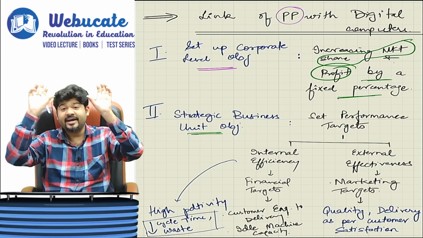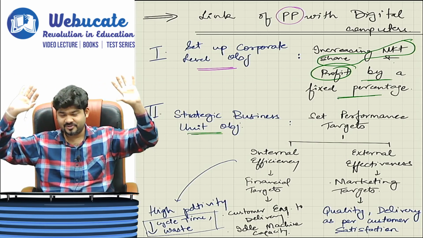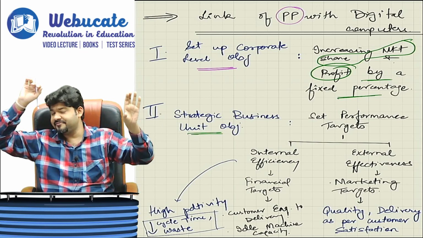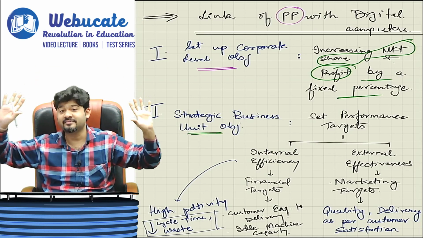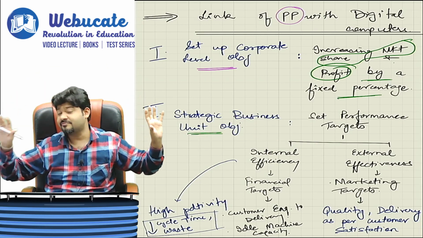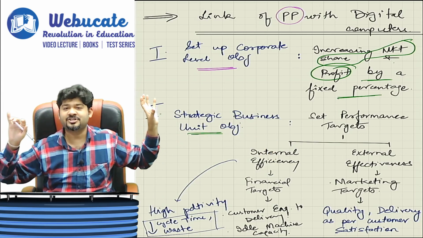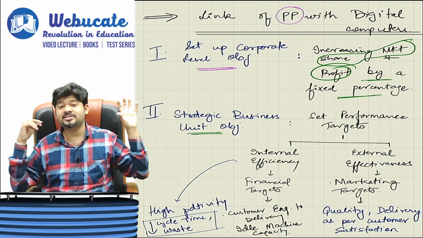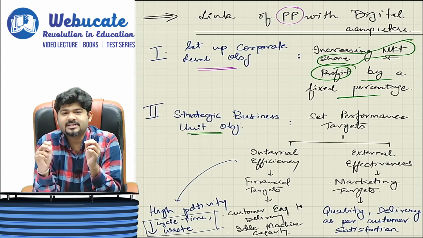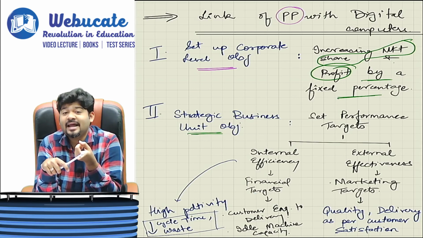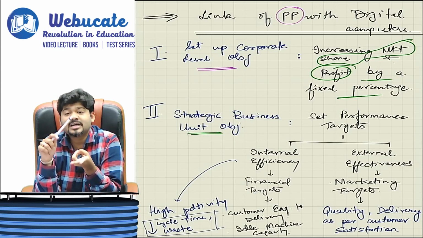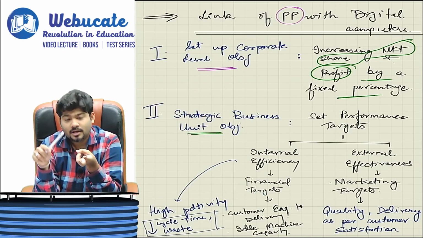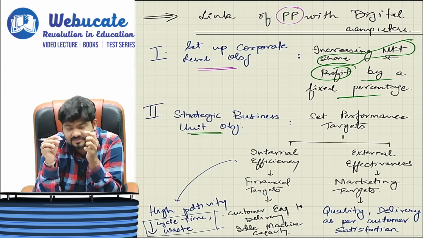Now this is where the day-to-day operations start. So in this, we have internal efficiency and we have external effectiveness. In external effectiveness, our focus is on customer satisfaction. So in our business of digital computers, what is customer satisfaction? Order should not be delayed. Give produce as per customer requirements. Understand customer specifications.